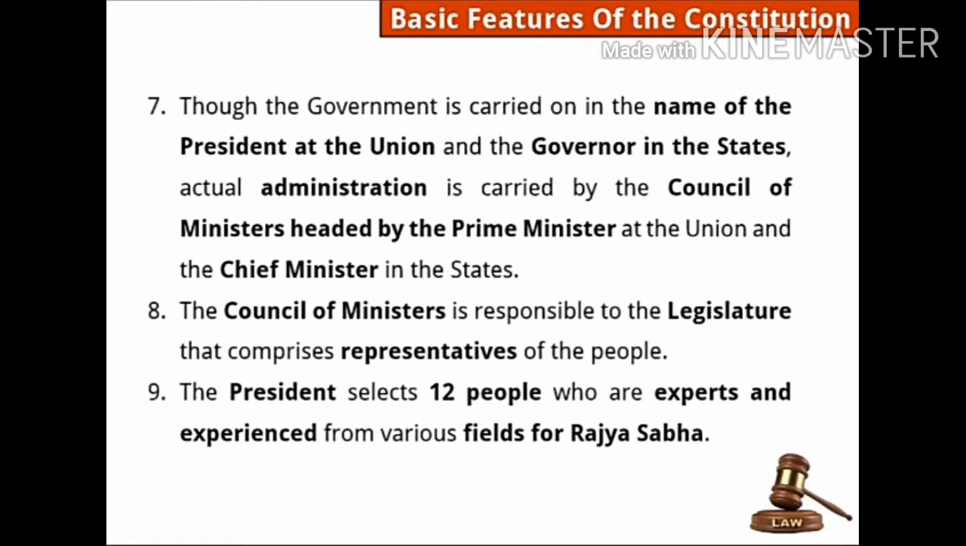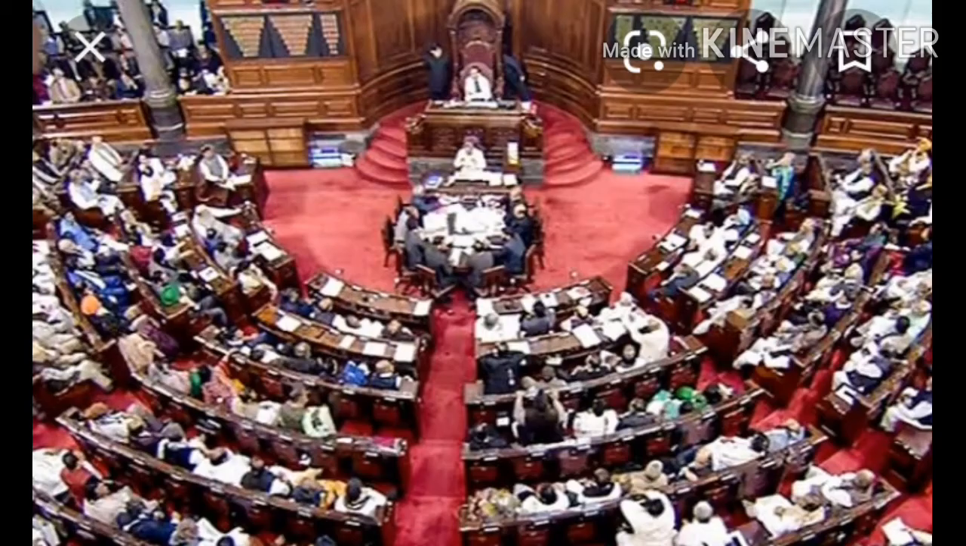The next point, the president selects 12 people who are experts and experienced from various fields for Rajya Sabha. See, the people in the Rajya Sabha, they are elected, but only 12 people are there who are not elected. So what are they? They are selected by the president directly. And these people are experts and experienced, and they are from various fields.